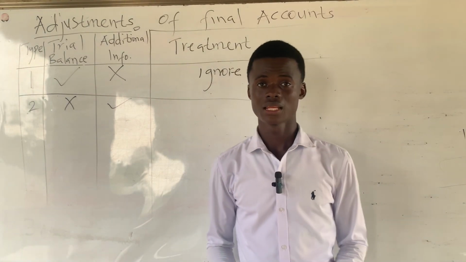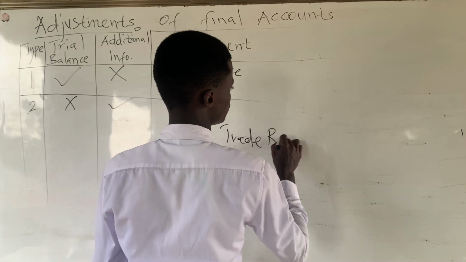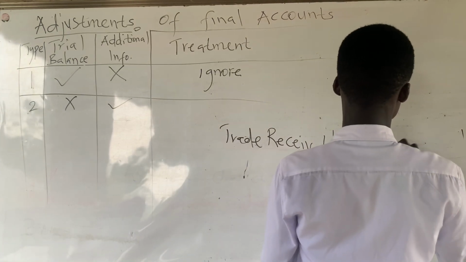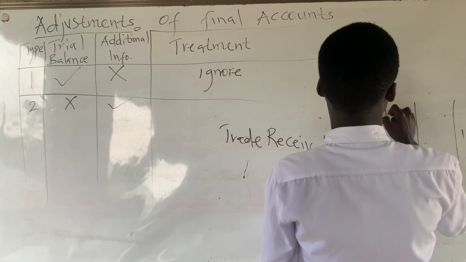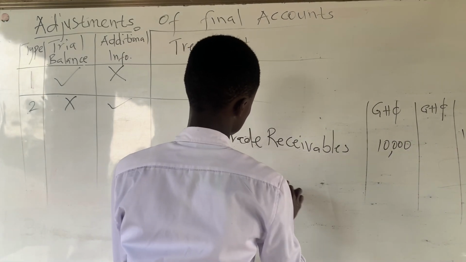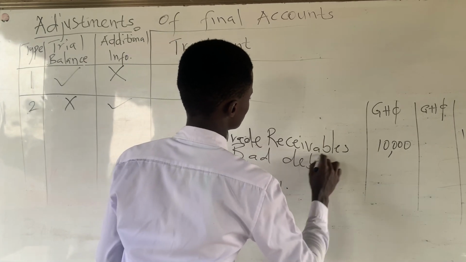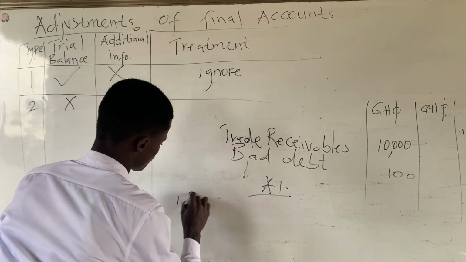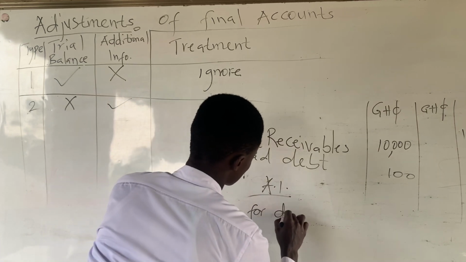So let's take this to be our trial balance. Assuming on our trial balance we have trade receivables of, let's say, 10,000 cedis. These are debit side and these are credit side. And in the additional information, or let's say on the trial balance, we again have bad debt of 100. And in the additional information, we have provision for doubtful debt.